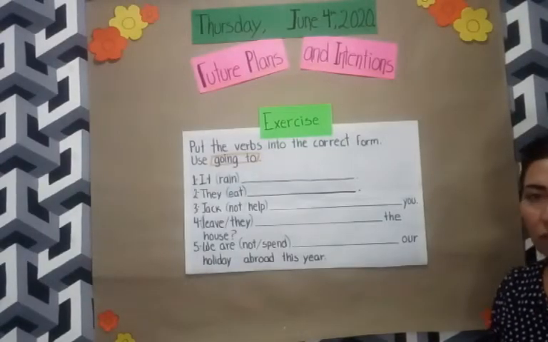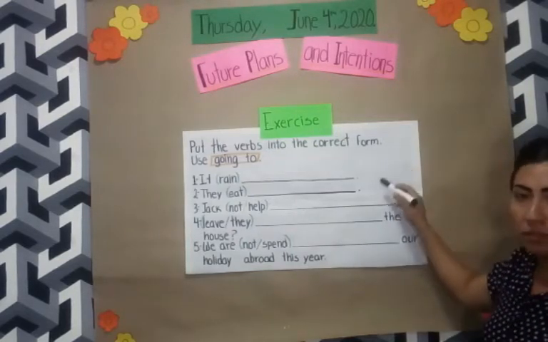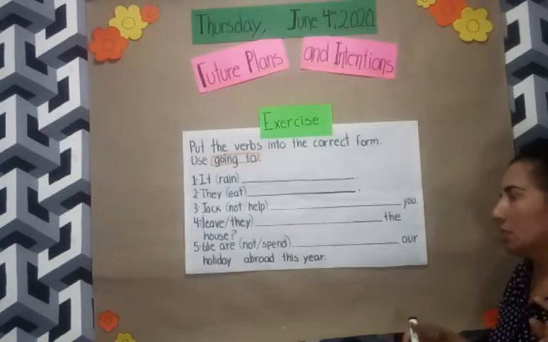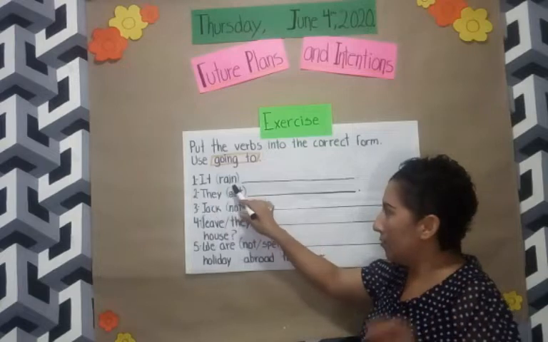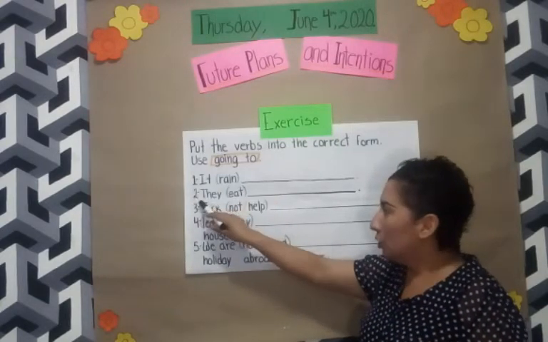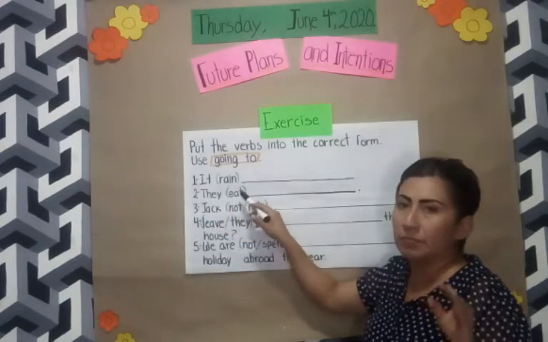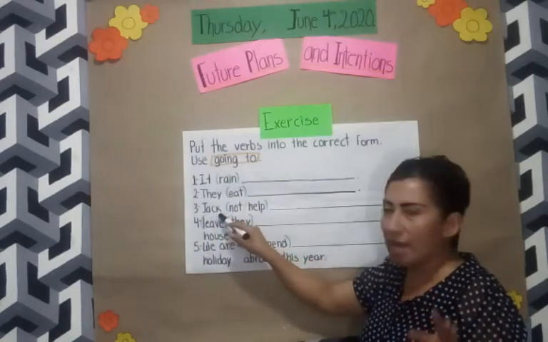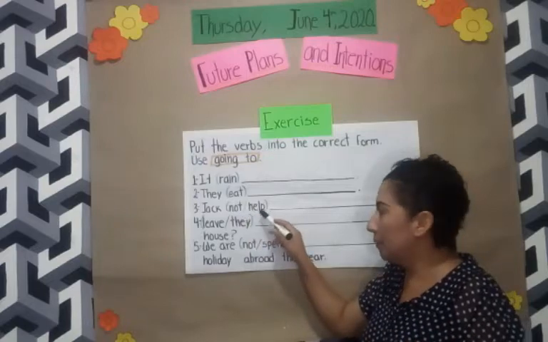We have an exercise. Put the verbs into the correct form using going to. We have 5 different sentences. Number 1, we have the subject it, and later we have the verb rain. Number 2, we have the subject they, and in parentheses the verb eat. Number 3, we have the subject Jack, and in parentheses we have not and the verb help.